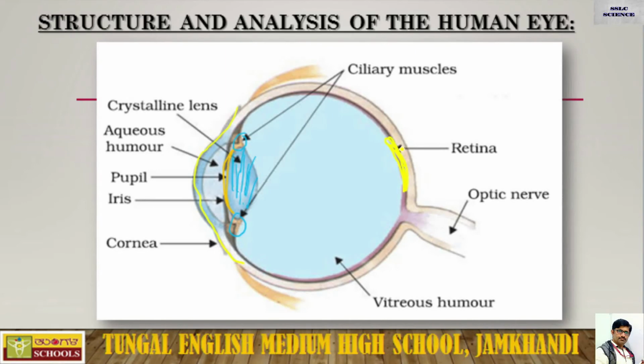That's why the retina is the most important part in the human eye. So from the retina one can get the image of the object, and it also converts that image into nerve signals.